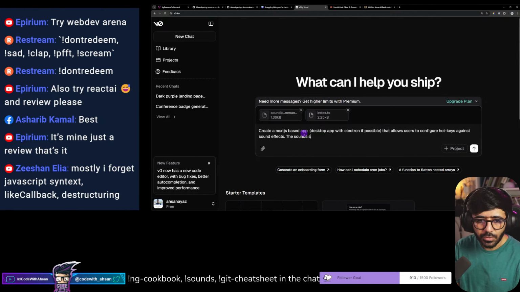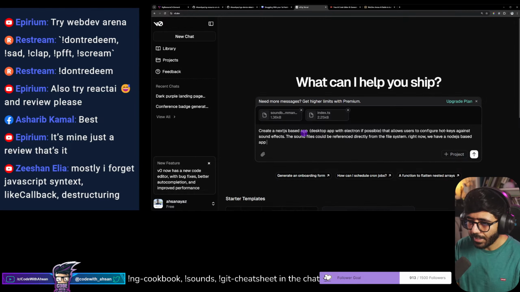The sound files could be referenced directly from the file system. Right now, we have a Node.js based app that does the job.